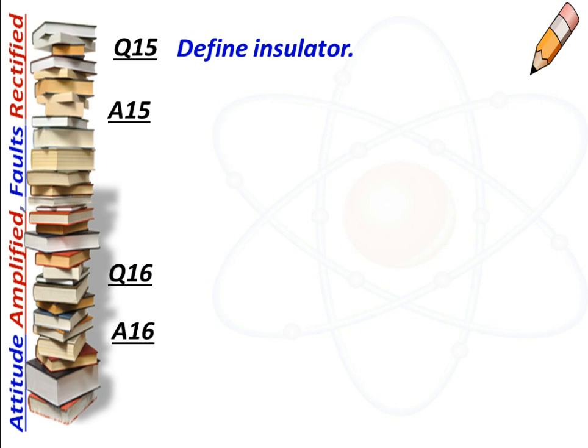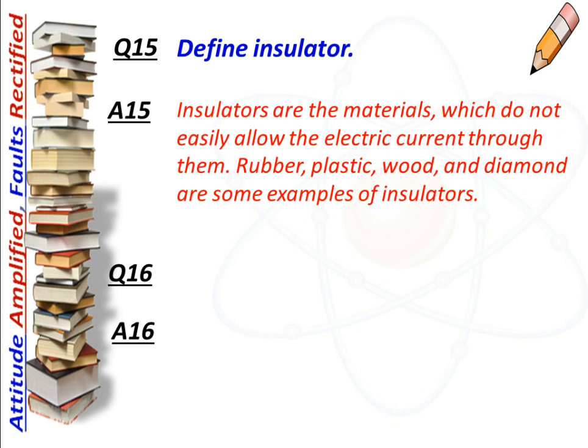The next question is, define insulator, and the answer is, insulators are the materials which do not easily allow the electric current through them. Rubber, plastic, wood, and diamond are some examples of insulators.